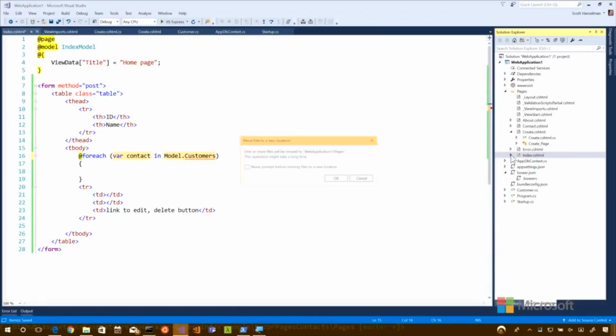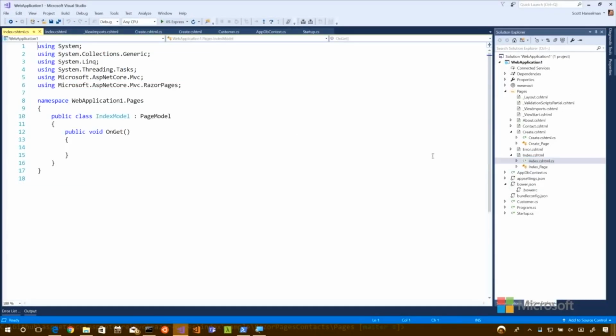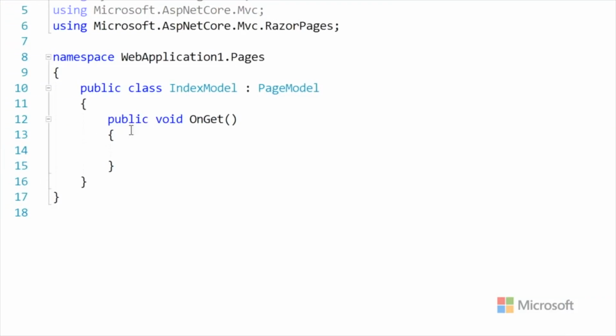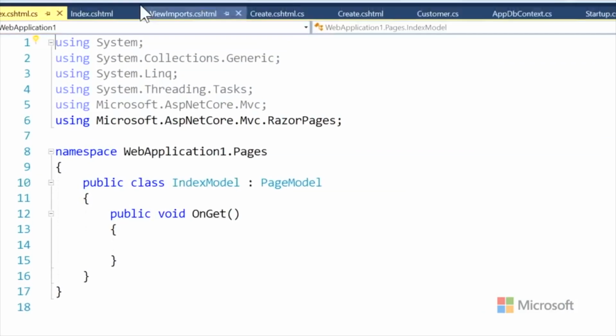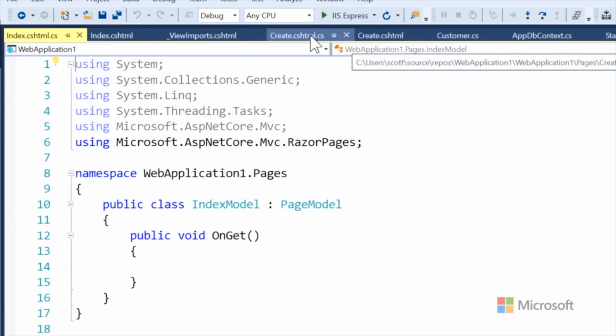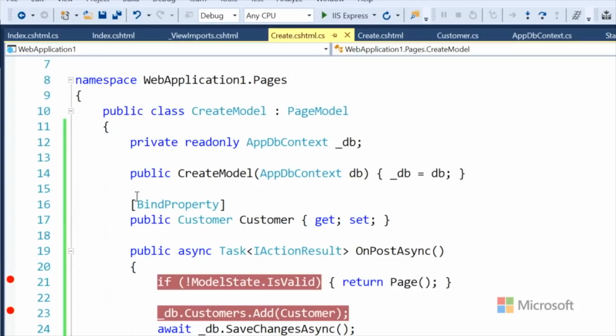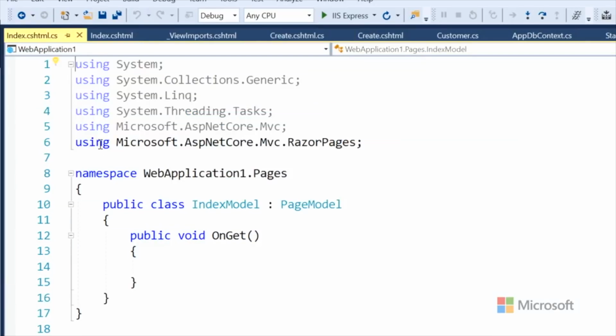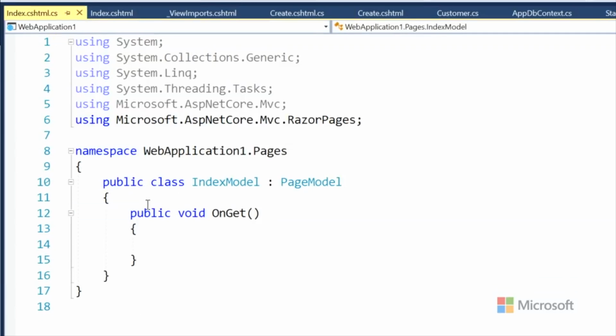So I'm going to take a break here and jump over to the index model, because we can't really make our table until we have a little bit more. I'm going to break a couple of cardinal rules and copy-paste a little code, because I'm going to need this app database context. So I'm just going to save myself a moment of time here.